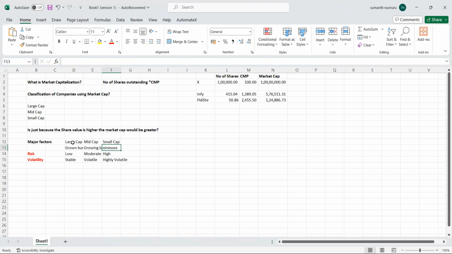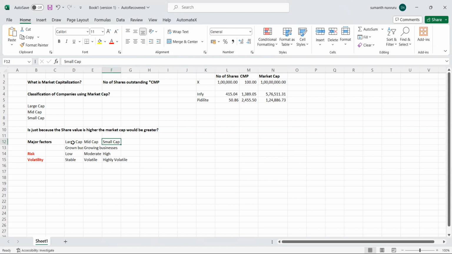Small caps have just started growing their businesses, and then there was volatility in situations like COVID. These companies are most affected. They couldn't withstand adverse factors which were more severe in nature. COVID was severe, with disruption in the business for almost a year.